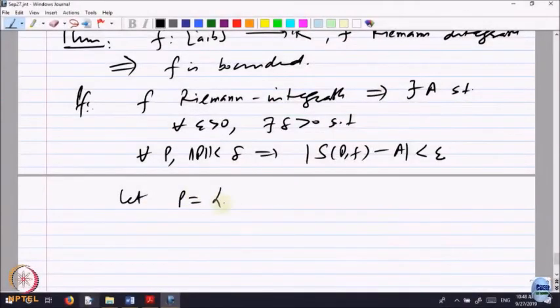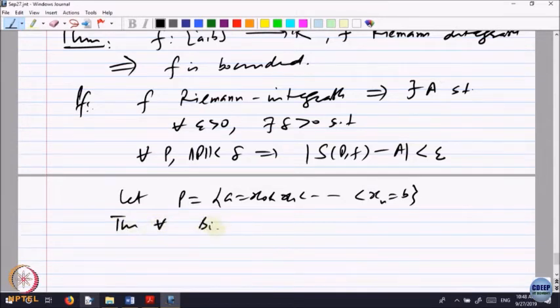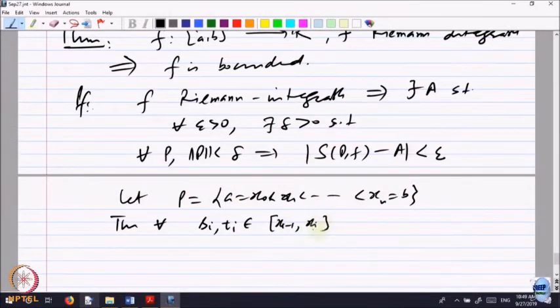Okay. So, let us say P is a partition, a equal to x0 less than x1 less than ... less than xn equal to b. Then S(P, f) requires the choice of a point in between the interval x_{i-1} to x_i. So, let me choose some points si and ti between x_{i-1} and x_i.